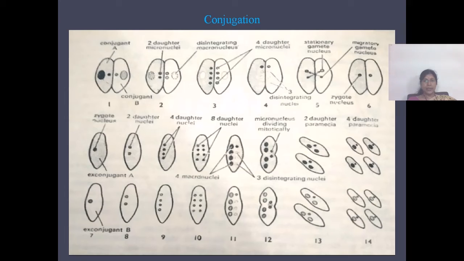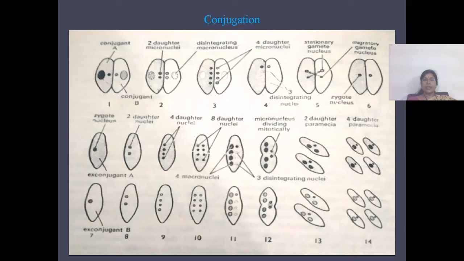It will form 8 nuclei. Out of these, 6 will disintegrate and 2 remain in each ex-conjugate.